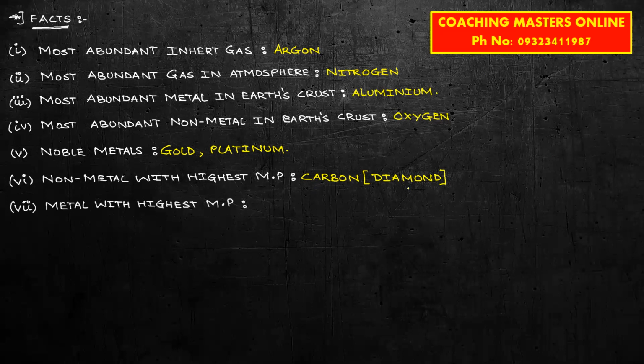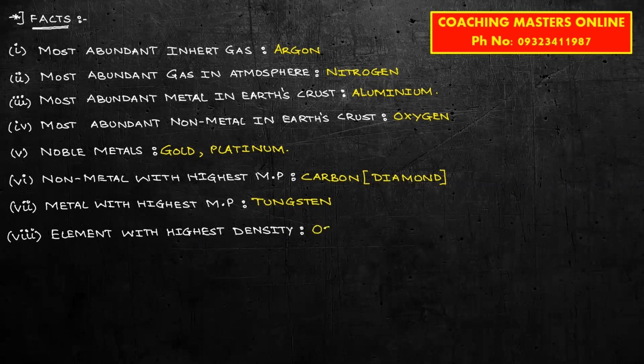Similarly, metal with highest melting point. Now, what is a metal with highest melting point? The answer is tungsten over here. And because of this, tungsten is used in filaments of electric bulb. Okay. Next one. Next one is element with the highest density.